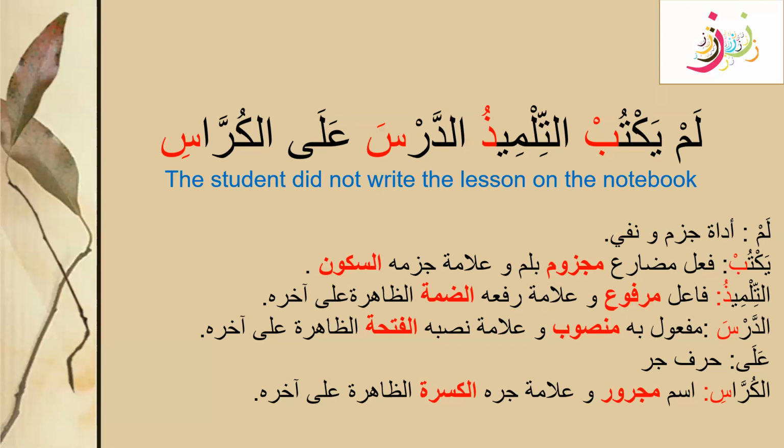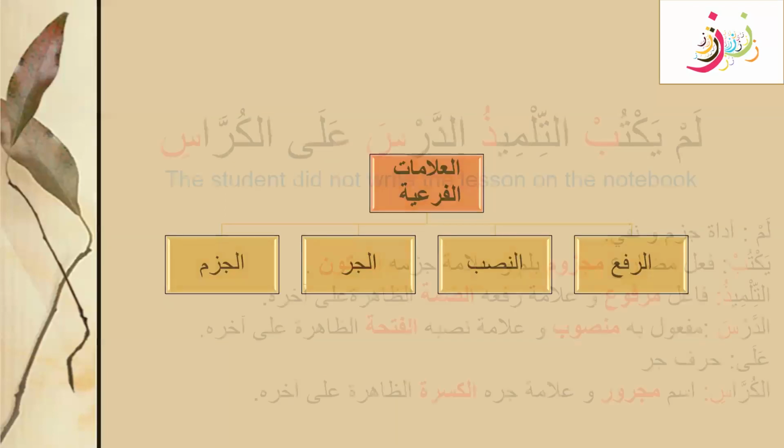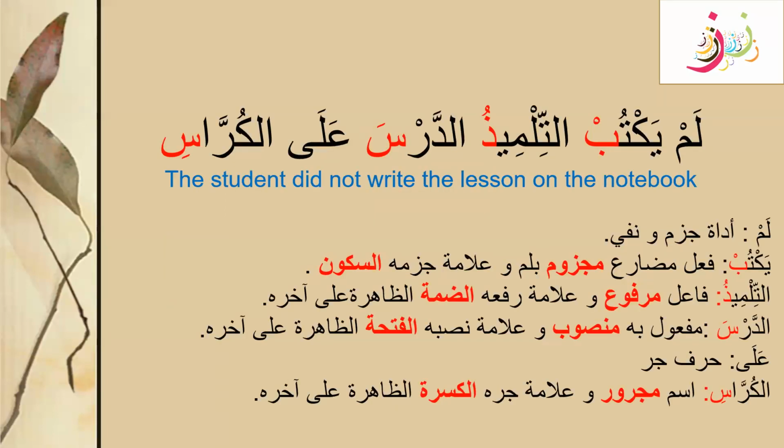Let's look at the next word, ad-darsa. We know that every word that is the detail of the sentence is maful bihi, and it will always be in the state of nasab, or mansoob. And what is the sign for mansoob? The sign for mansoob is the fatha on the last letter. So we can write the i'rab like this.